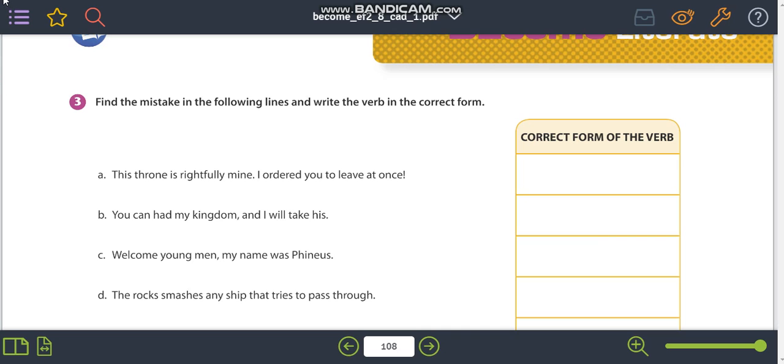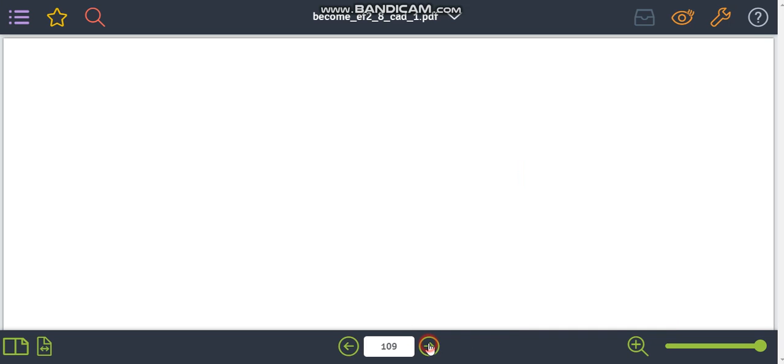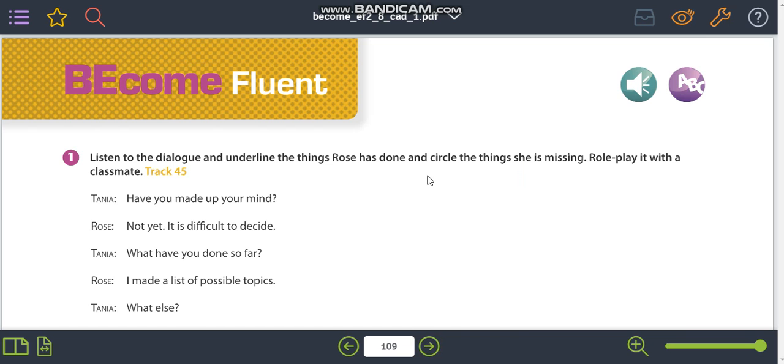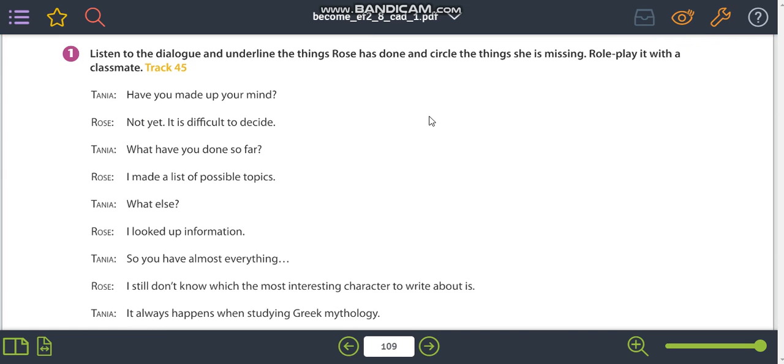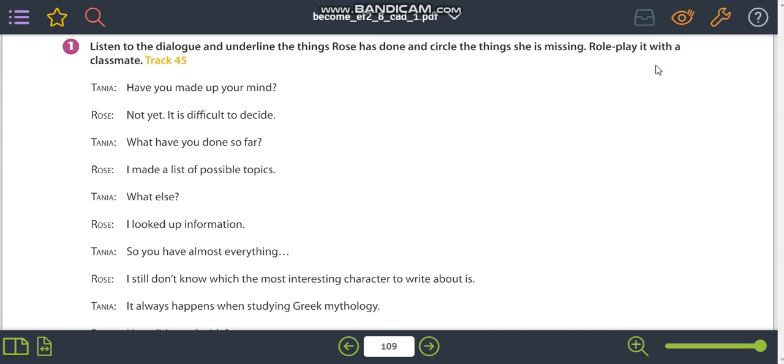Now on the next page, page 108, let me change here. You're going to listen to dialogue and underline the things Rose has done and circle the things she's missing. Role play it with a classmate. So what she's done, you're going to underline, and what she is missing, you are going to circle.